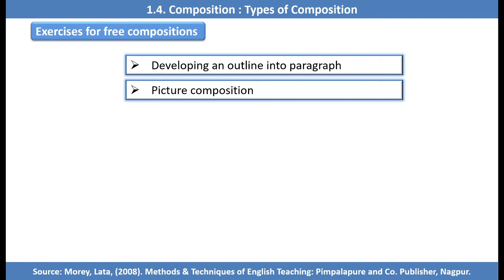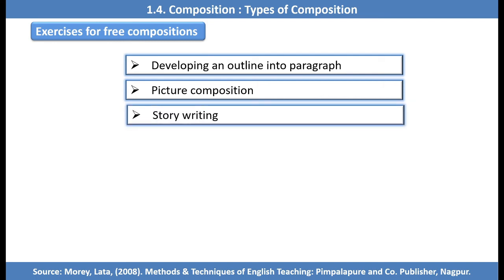Then the next one is story writing. Story writing is also another important exercise to develop a free composition. A picture of a story like the geese and tortoise, the tiger in the cage and the fox, etc., is provided, and students are asked to develop the story according to it. So story writing is there. Here students use their own vocabulary and structure to develop the story.